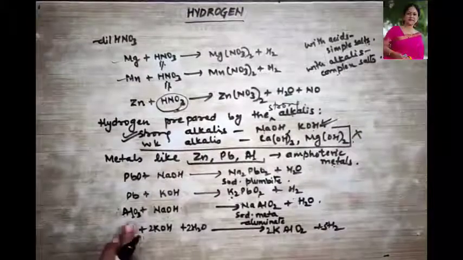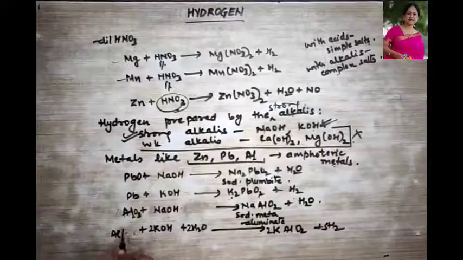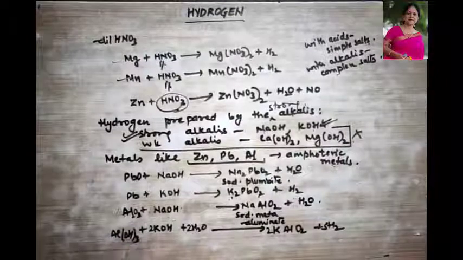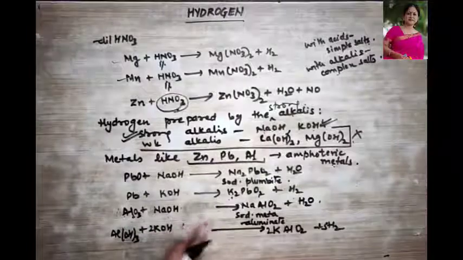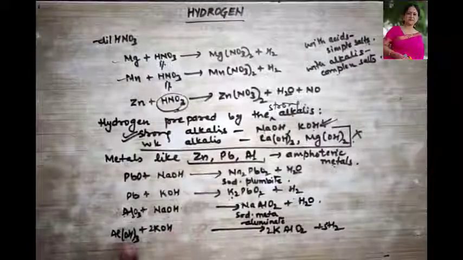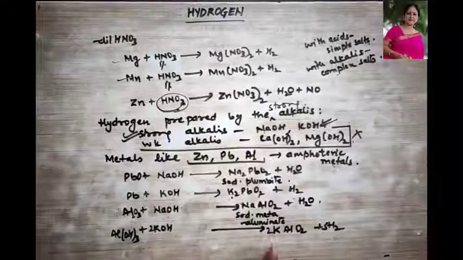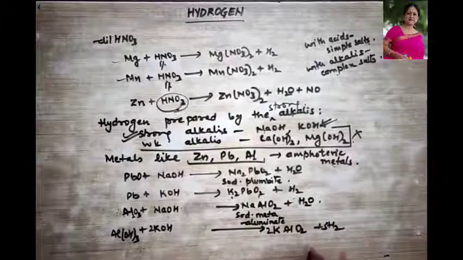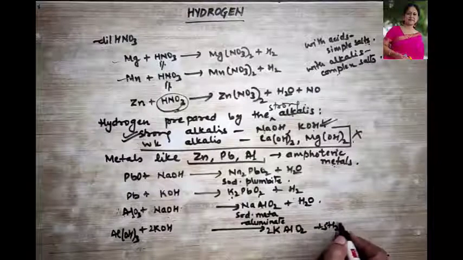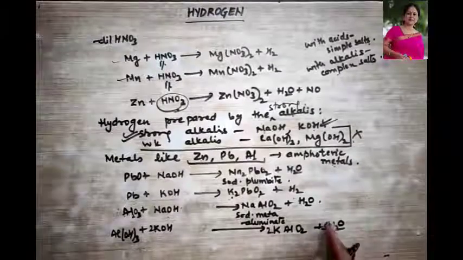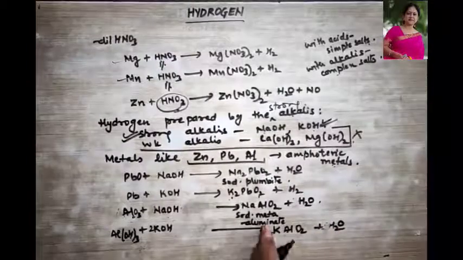Similarly, if I use aluminium hydroxide, then also we do not use water. Why? Because it is already in its oxide state, and then it is going to form a complex salt, and instead of hydrogen gas, water will be formed over here also.